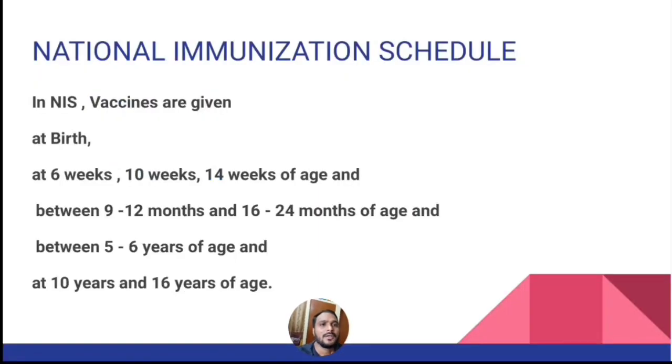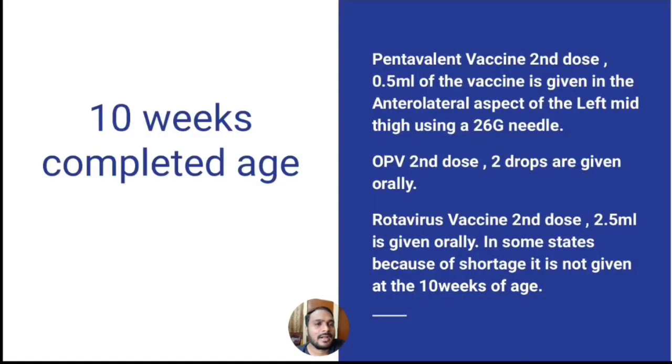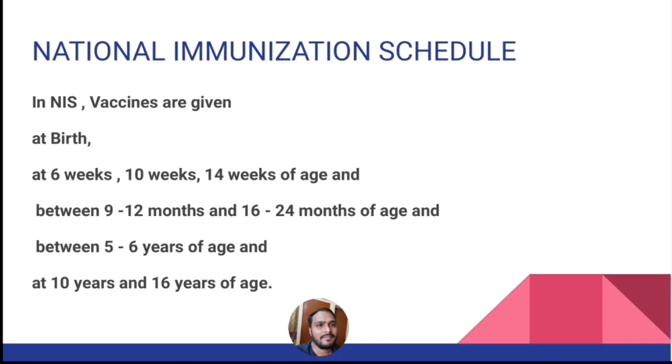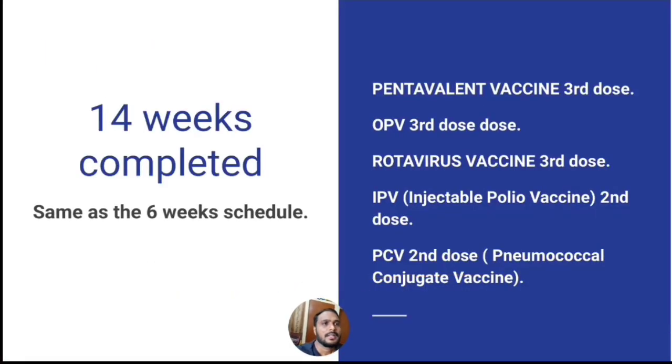And next coming to the vaccines that are given at 10 weeks of age. The vaccines that are given at 10 weeks of age are pentavalent vaccine second dose, oral polio vaccine second dose and rotavirus vaccine second dose. Next coming to the vaccines that are given at 14 weeks of age. They are pentavalent vaccine third dose, OPV third dose, rotavirus vaccine third dose, IPV second dose and PCV second dose.